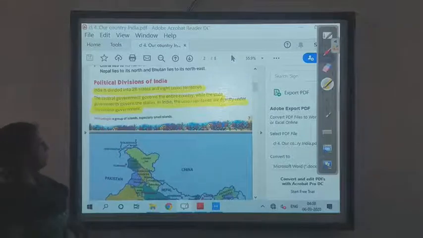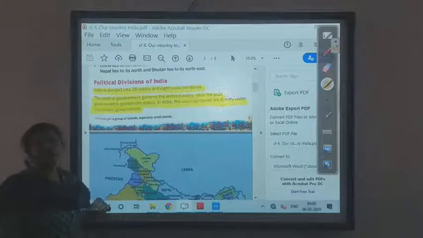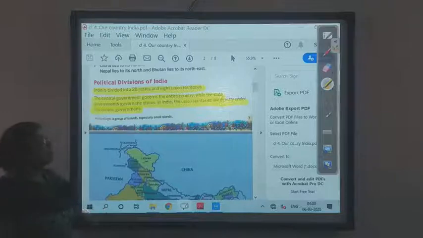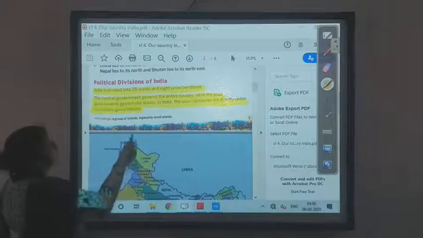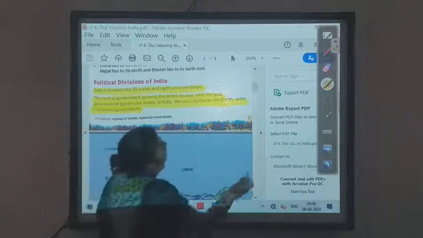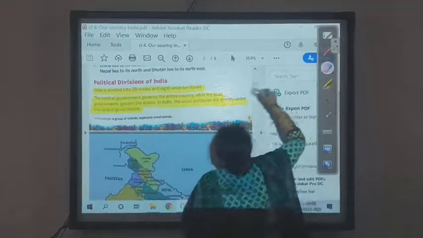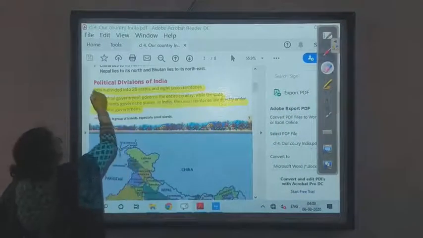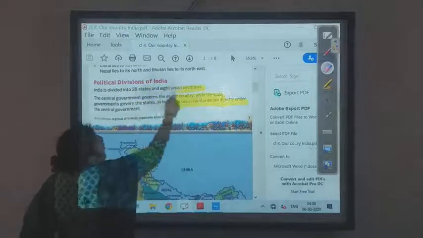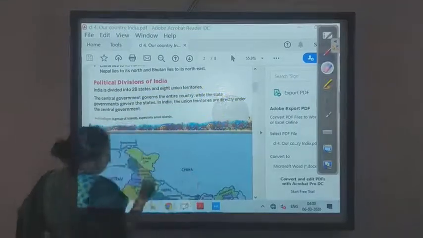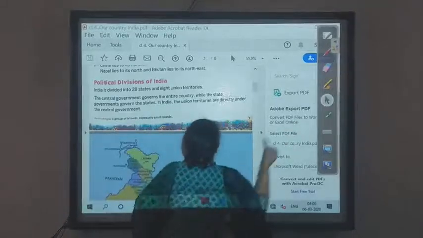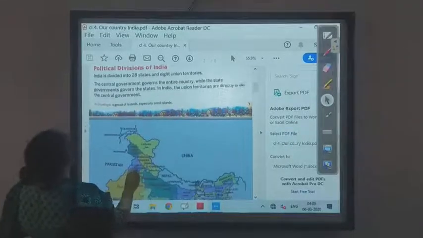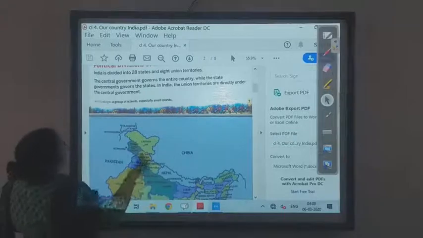Government, children, is who takes care of us, so that we should be safe and all. It is ruled by the government. So the whole country is ruled by the central government, and the state government rules the state. We will learn it in detail in the later chapters. Okay, so I think we will be ending this chapter very soon.